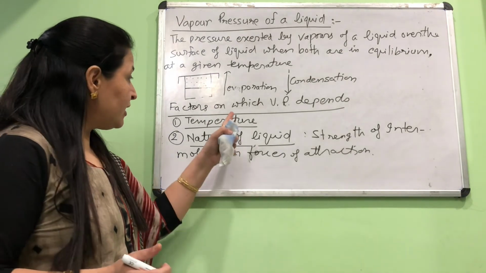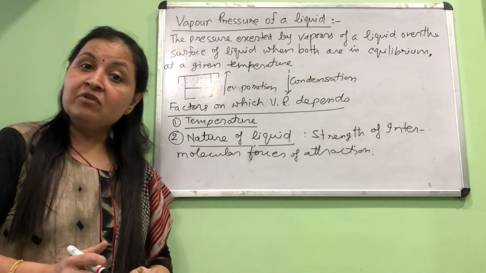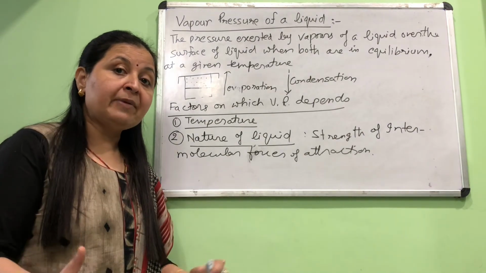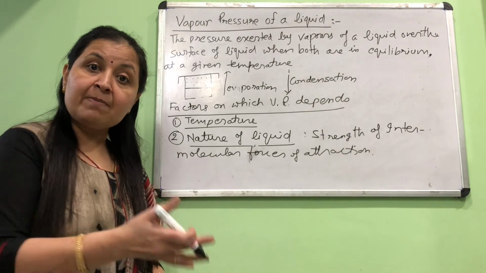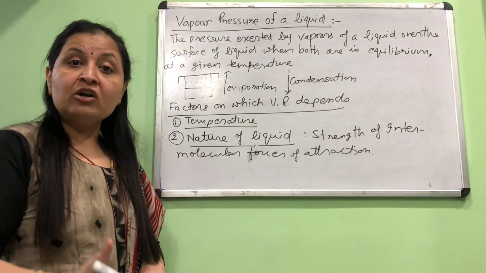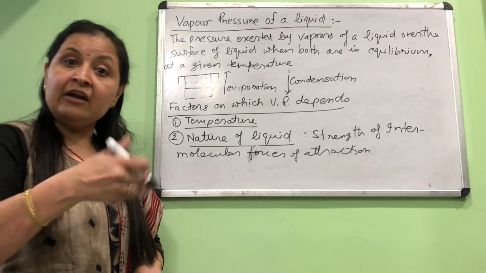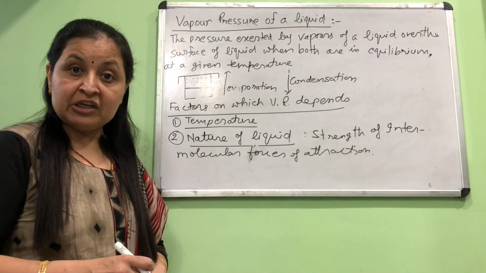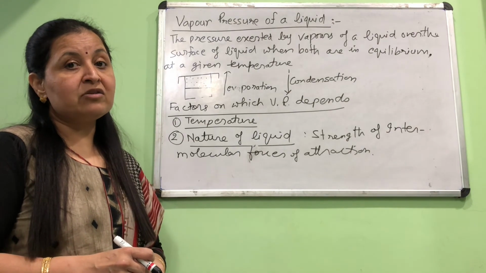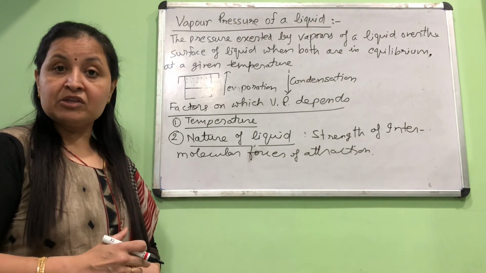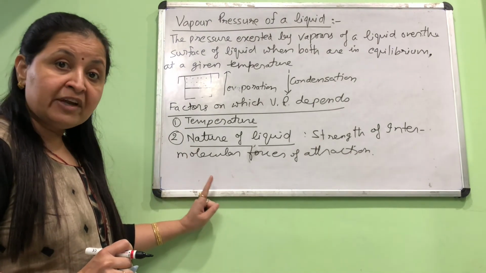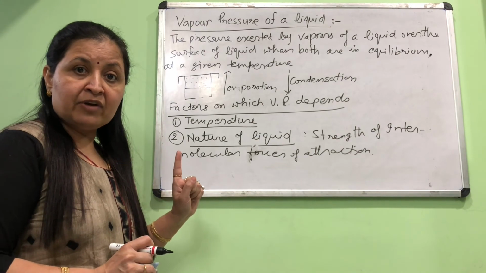So here the relation was direct and here it is inverse. For example, at room temperature, you know if you keep petrol in a beaker, it will evaporate quickly, while water will take time. This indicates petrol has higher vapor pressure and lower intermolecular forces of attraction, and between water molecules the intermolecular forces are quite strong because of hydrogen bonding, so naturally its vapor pressure will be low. So these are the only two factors on which the vapor pressure of a given liquid depends.